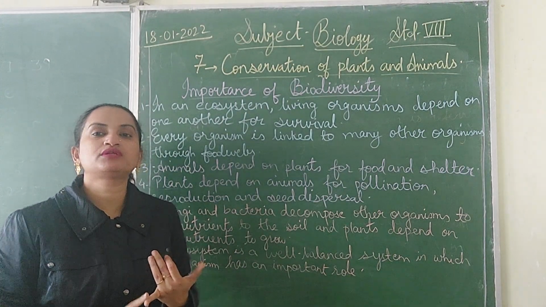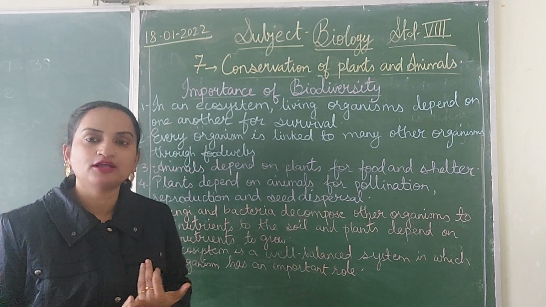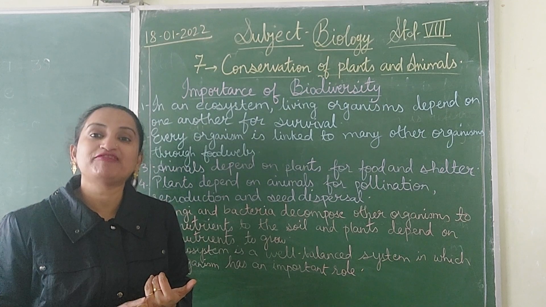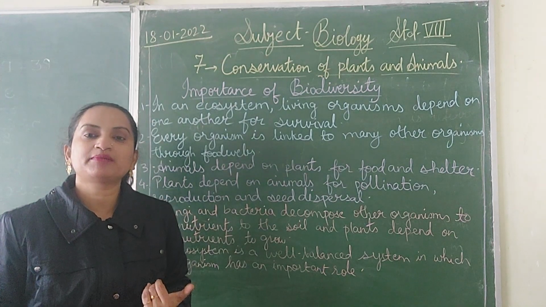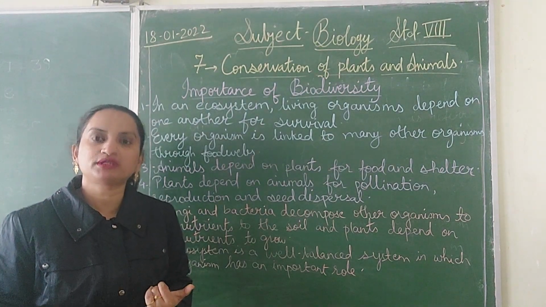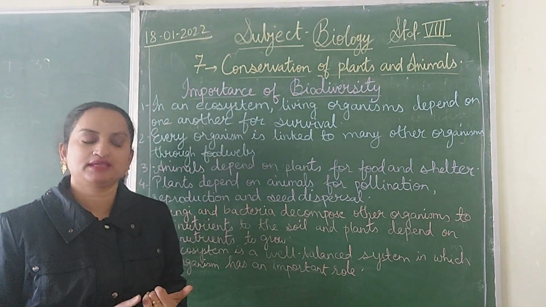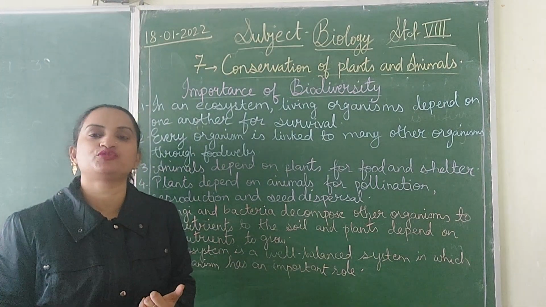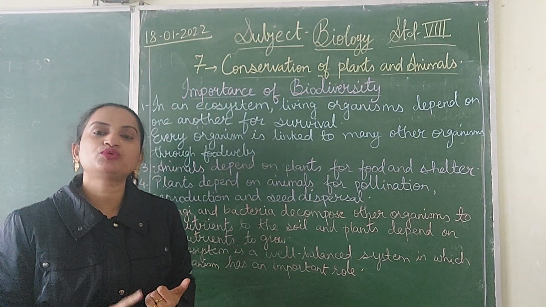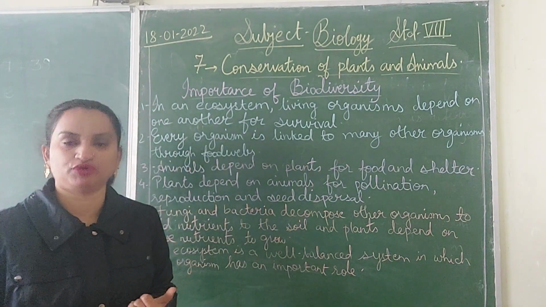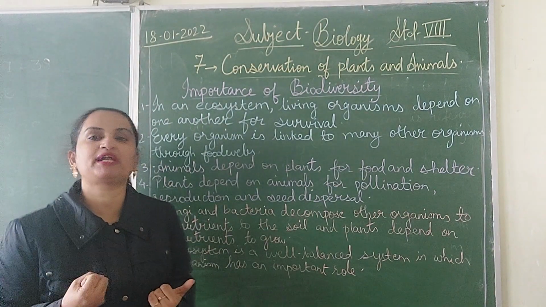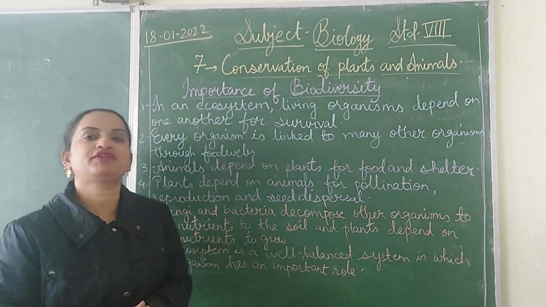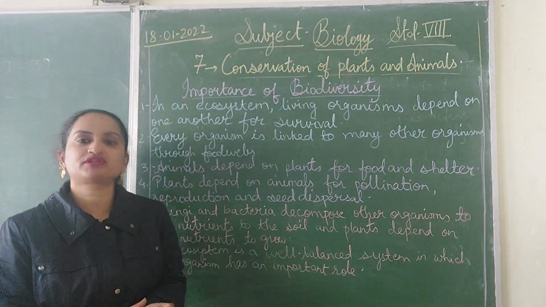So what are the producers? Producers are the plants who produce food for everything, who prepare food for everyone by taking the carbon dioxide from the air, by taking water, etc. Yes, and the next group is the consumers. We are the consumers. Consumers, what do they do? They depend on the plants for their food. They consume the food that is prepared by the producers or the autotrophs. And the consumers are again differentiated into primary consumers, secondary consumers, tertiary consumers.